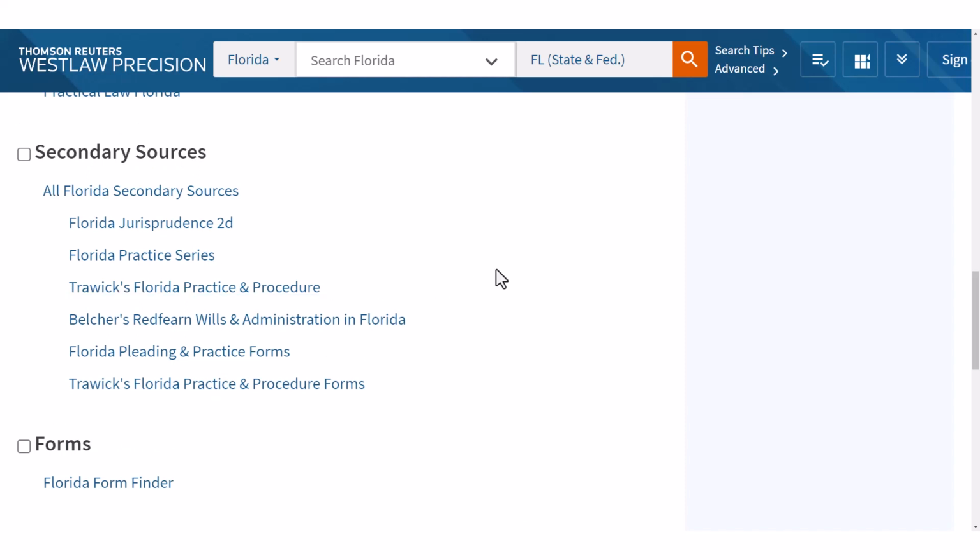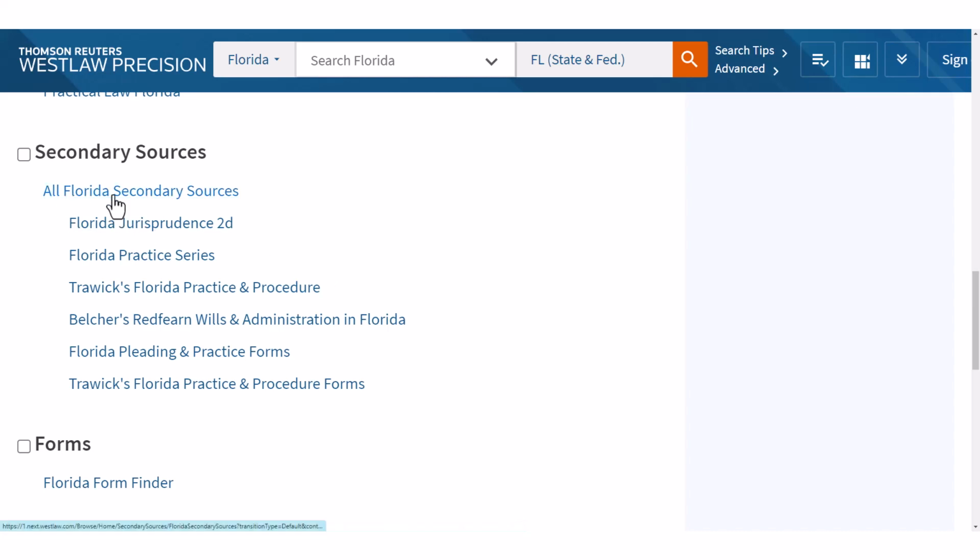So if we're looking for a treatise on tort law so we can research false imprisonment, then we would want to come here. Now, Florida Jurisprudence, that's an encyclopedia, which you're going to learn about later. That could be very helpful for false imprisonment. In fact, it's probably fantastic. And then there are these treatises down here.